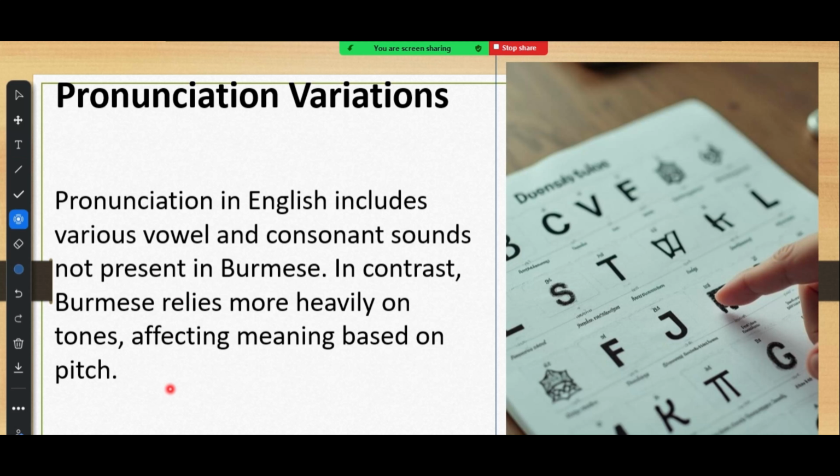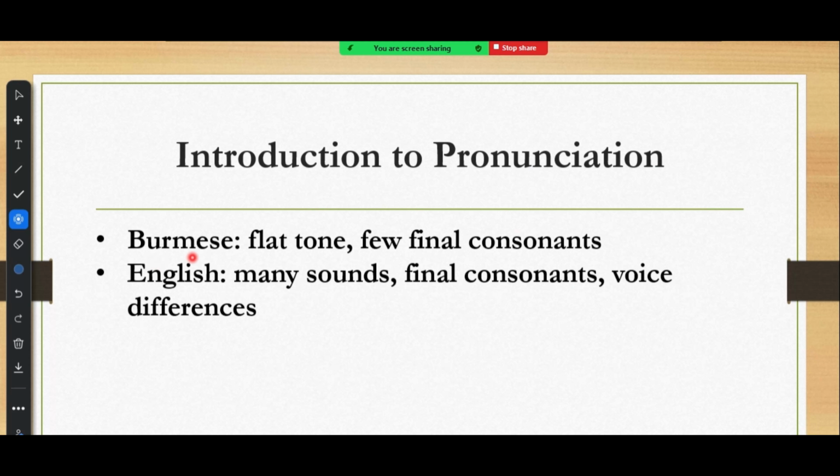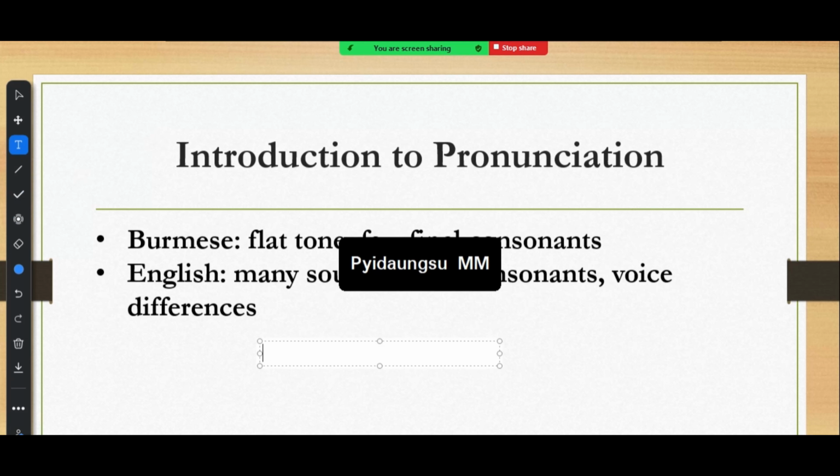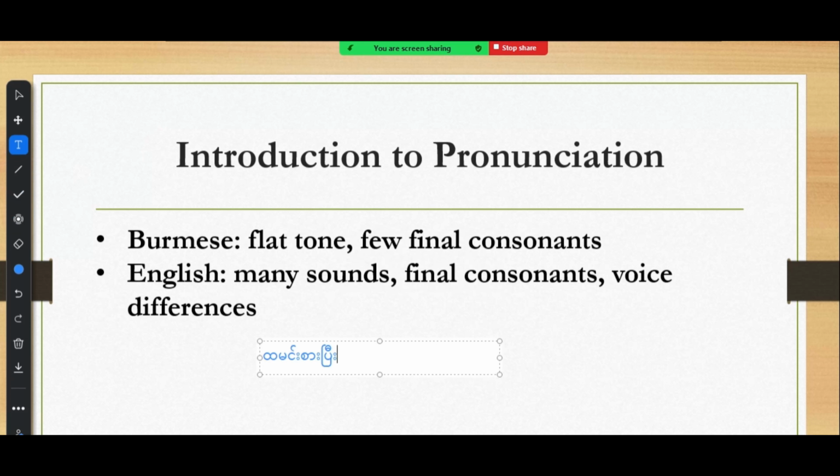So we have different pronunciation. Some of the teachers already pointed out that. So in Burmese language, we have flat tone. We usually have the same sound, and we don't use special stress. Let me write something here. So we just say tamin sa bibi la, and because we use a longer sound, it's called long vowel. We have longer sound, tamin sa bibi la.